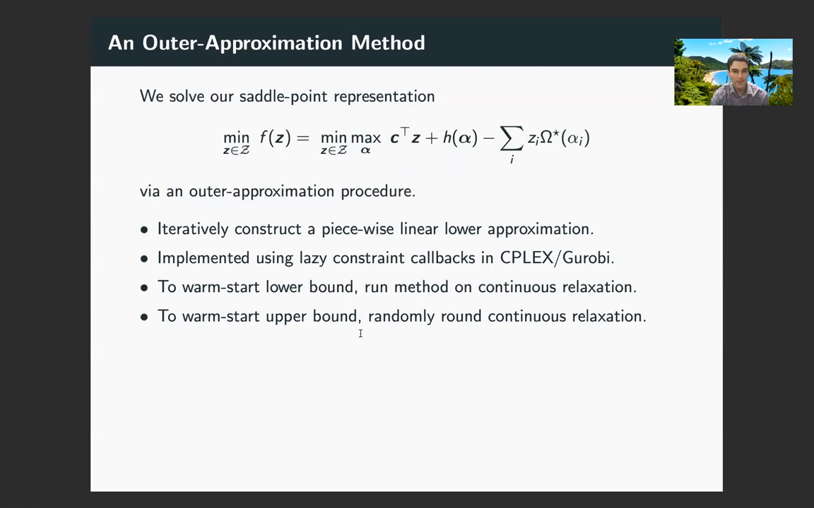Now, moreover, while this method is very efficient by itself, we can make it substantially more efficient than this. The way in which we do this is twofold. Firstly, we can warm start the lower bound. The way in which we do this is by running an Outer-Approximation method on this problem's continuous relaxation. And moreover, we can warm start the upper bound by randomly rounding the continuous relaxation in a method I'm just about to discuss.